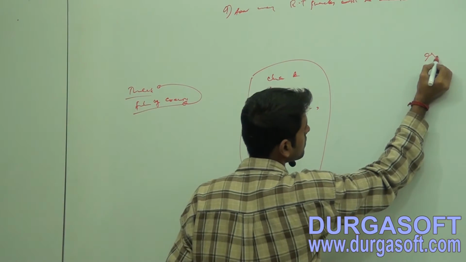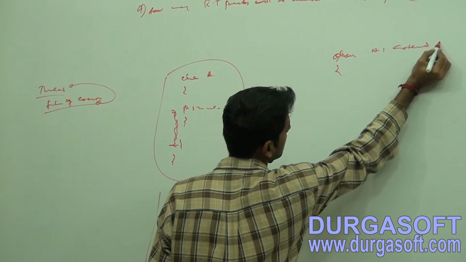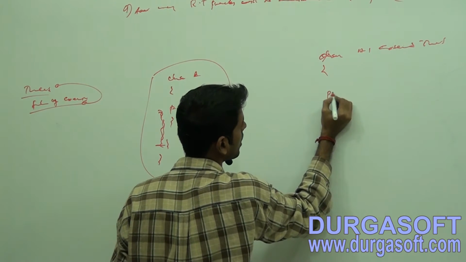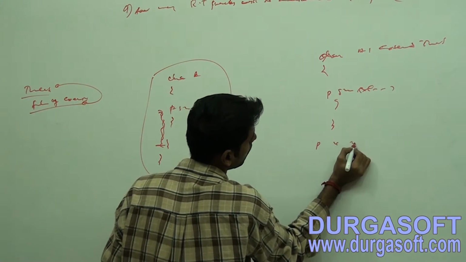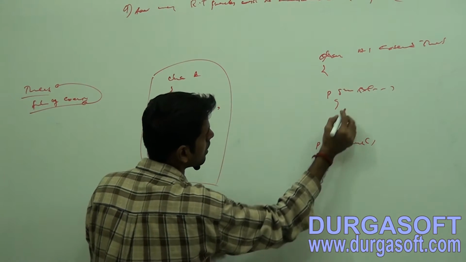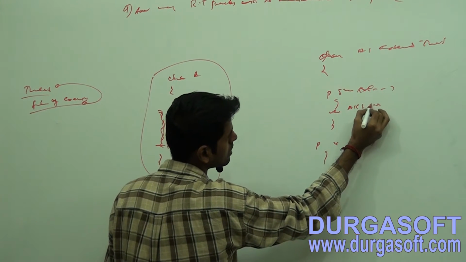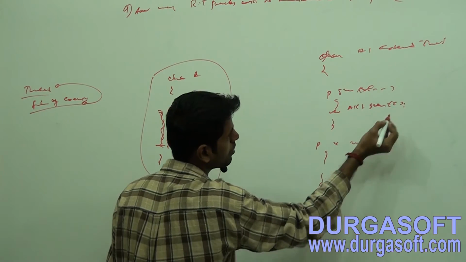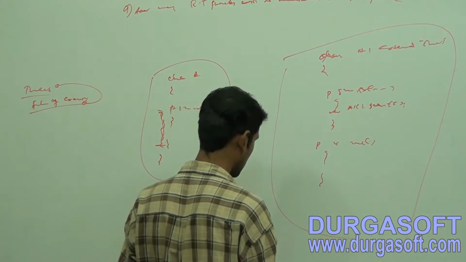Now observe class A1, which extends Thread. It has public static void main and public void run. Now new A1().start(). How many threads are there in this application?